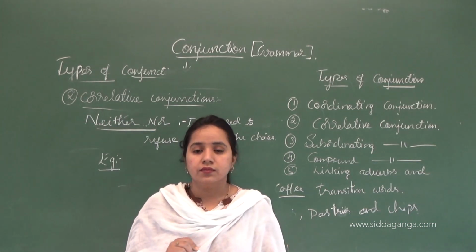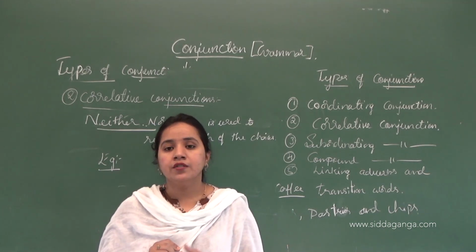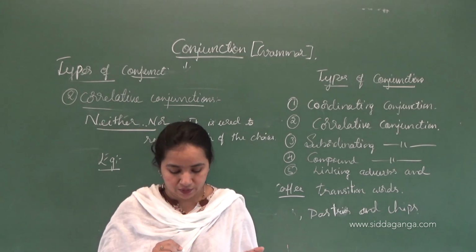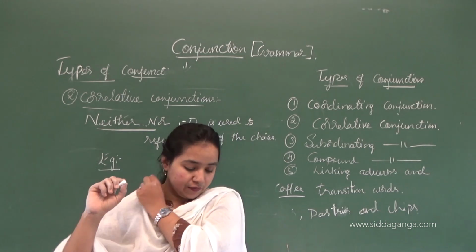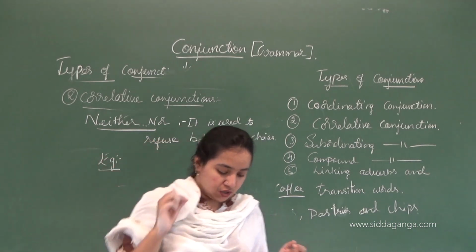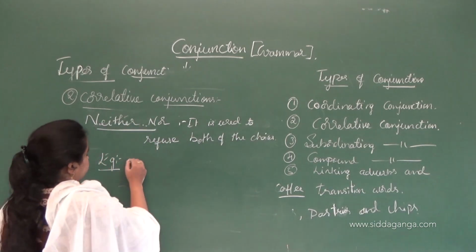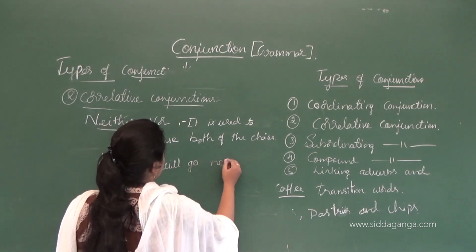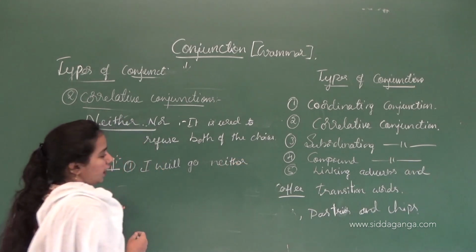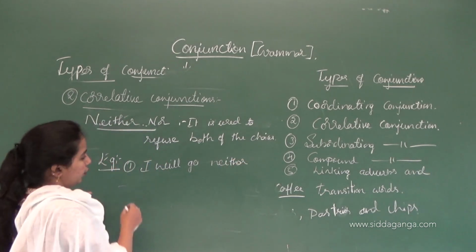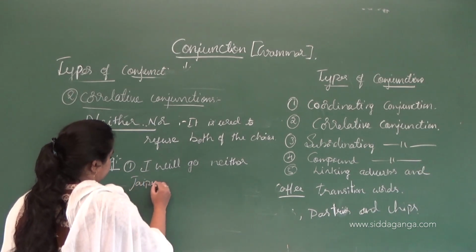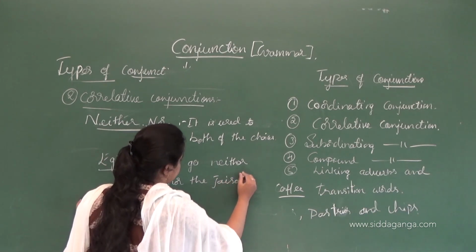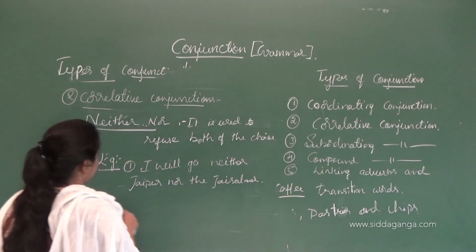Neither my mother nor my father is caring to me. Okay, so you can take the example for this. So then I will go to neither Jaipur nor Jaisalmer. I will go neither to Jaipur nor to Jaisalmer. Okay.